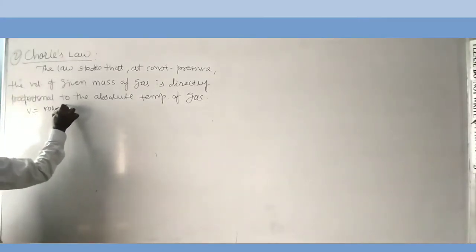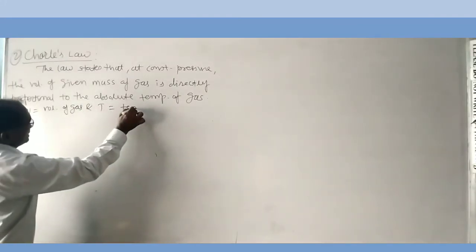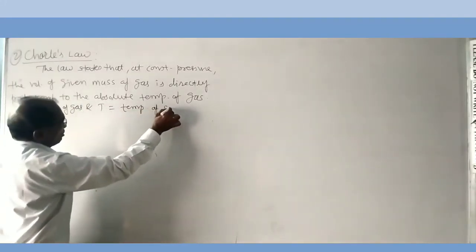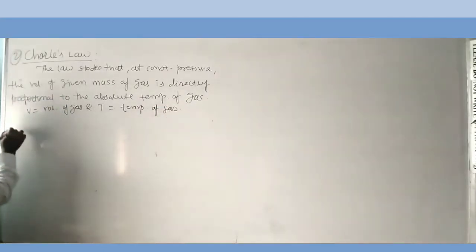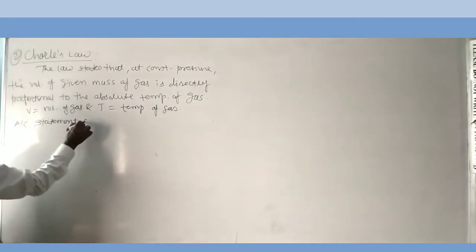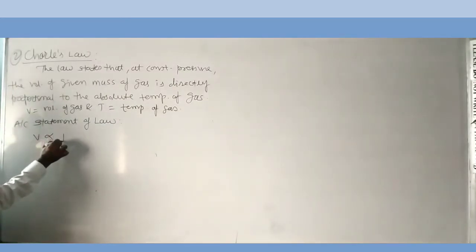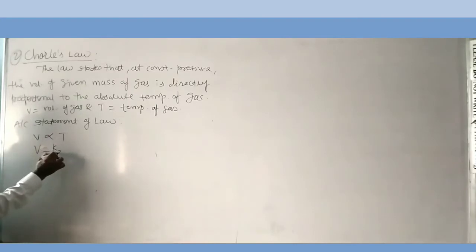V is the volume of gas and T is the temperature of gas. Then according to the statement of the law, V is directly proportional to T. Remove the proportionality sign by K2.